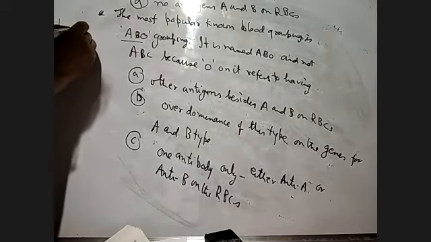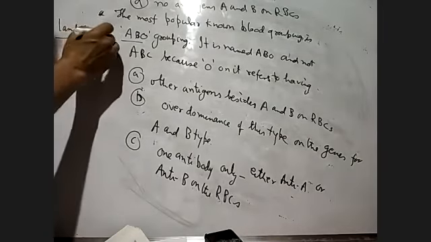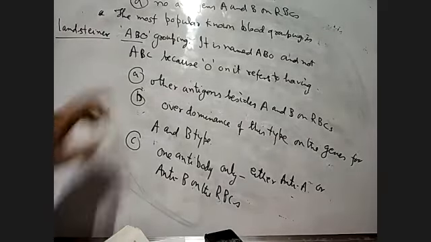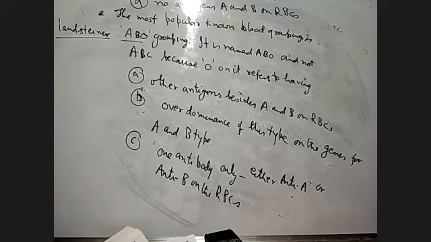Okay, Landsteiner. He did the blood grouping. Landsteiner discovered blood grouping. Landsteiner divided the human population into four groups on the presence of the antigens found on their RBCs. Antigens are found on the surface of RBC. Remember that.